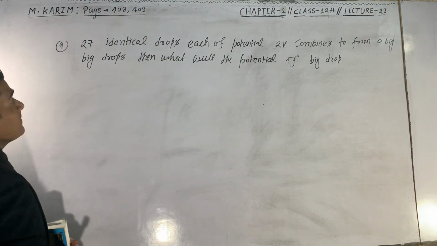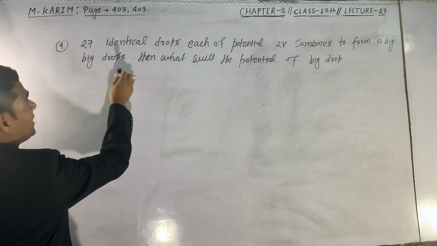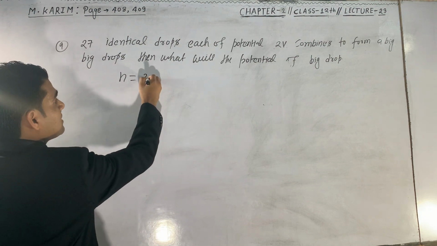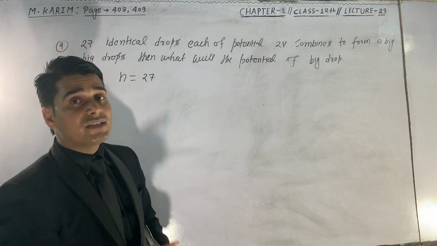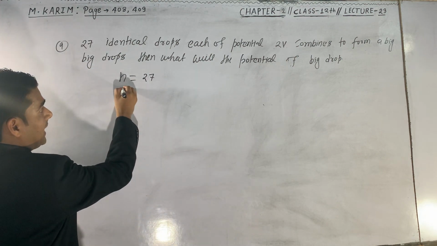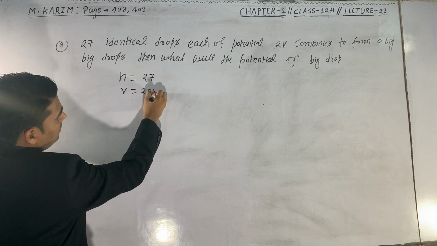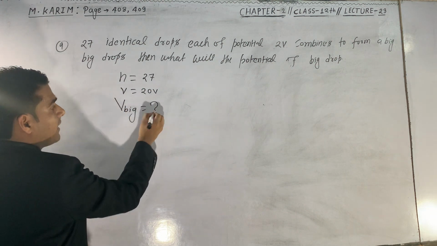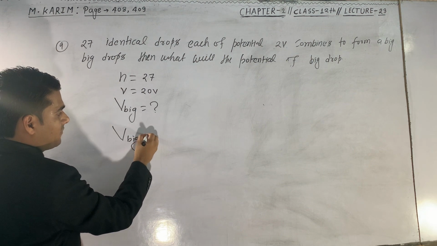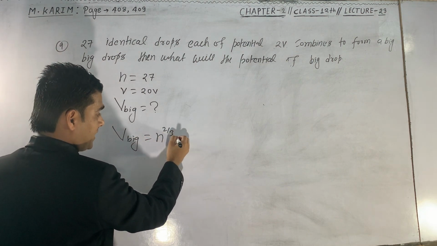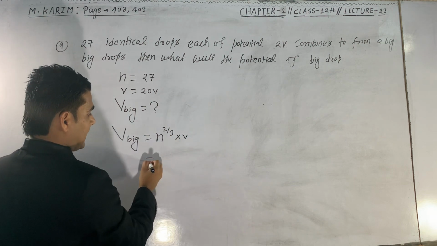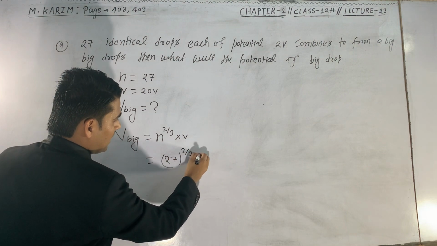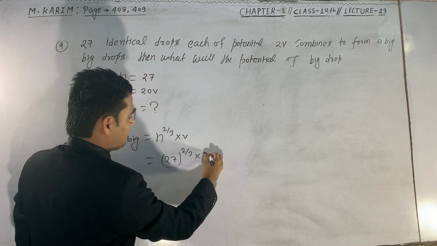So let us first write down the data. The number of identical drops is 27 and the potential of each small drop is V equal to 2 volt. Now find the potential of the big drop. We have a formula for this. The potential of the big drop is equal to n to the power 2 upon 3 into V, where n is 27 and V is 2.